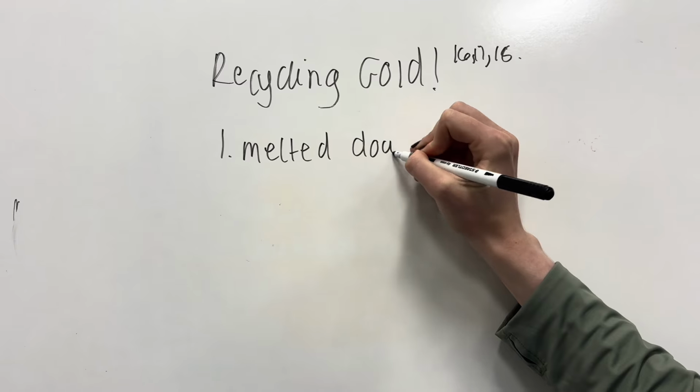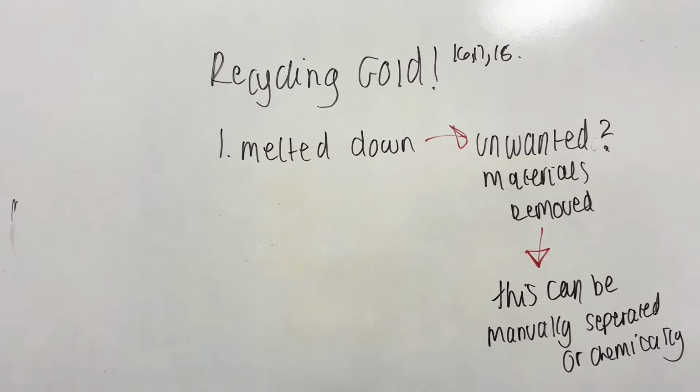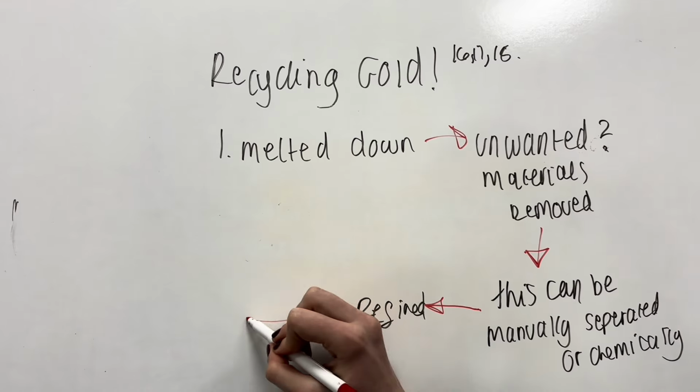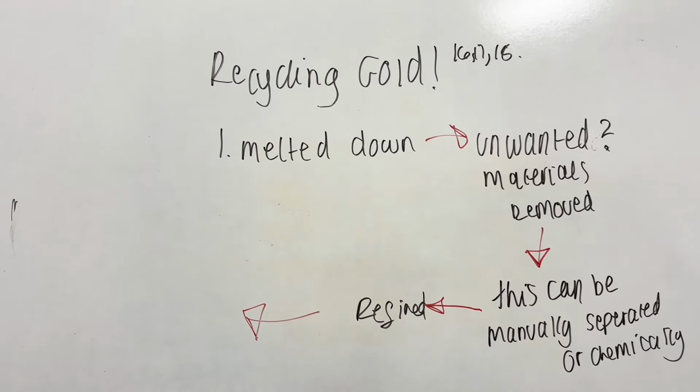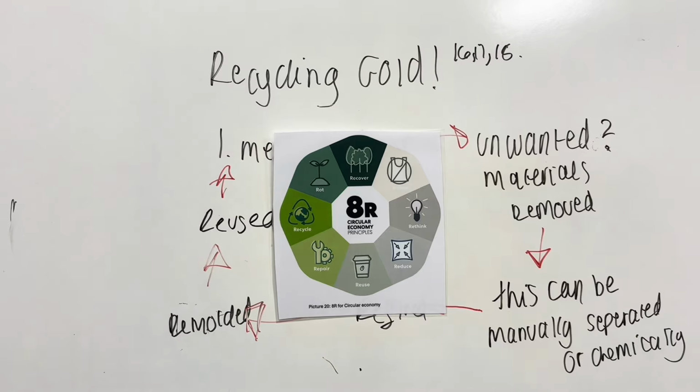quality. It is melted down and unwanted materials are manually separated, or by dissolving in a mixture of hydrochloric and nitric acid. You filter off the impurities or immerse it into electro solutions. From that, you can then refine it, remold it, and reuse it. 25.8% of gold is recycled.